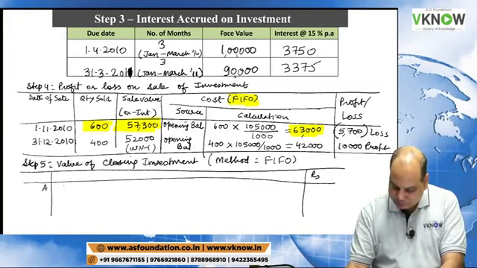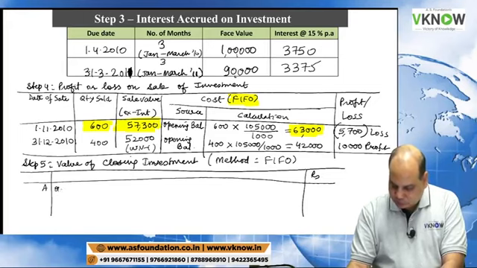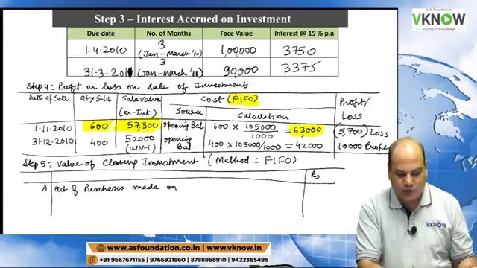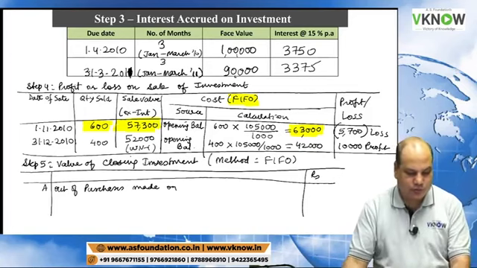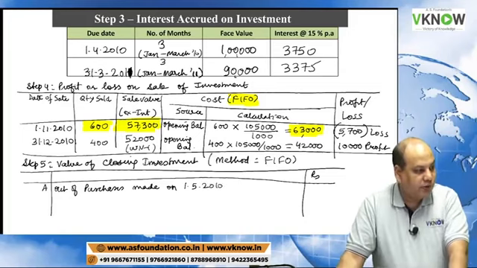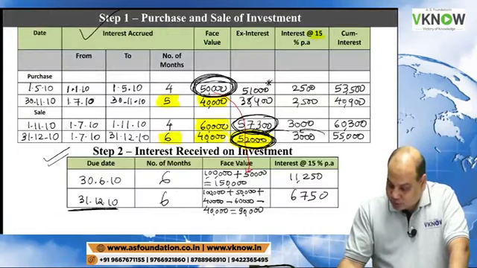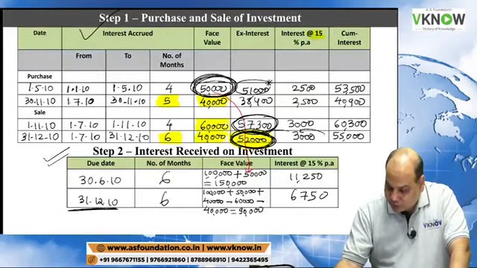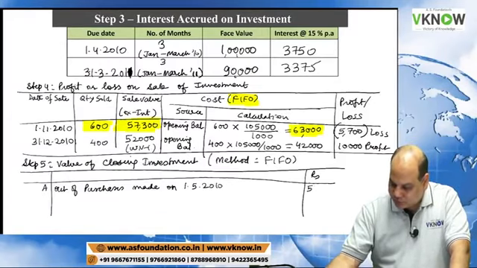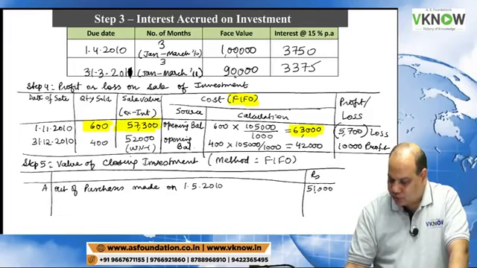A, out of purchases made on 1st May 2010, there are two purchases which are in the closing stock. Out of purchase made on 1st May 2010, on the screen 51,000 rupees. This is still in the closing balance.